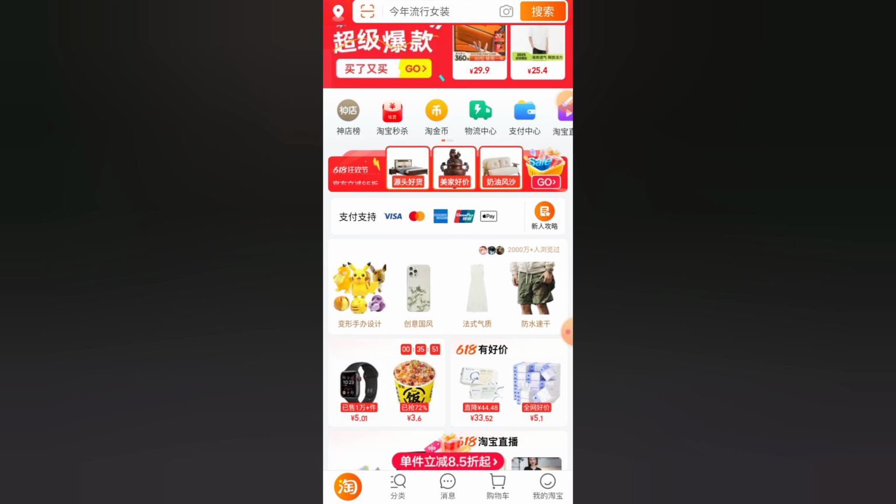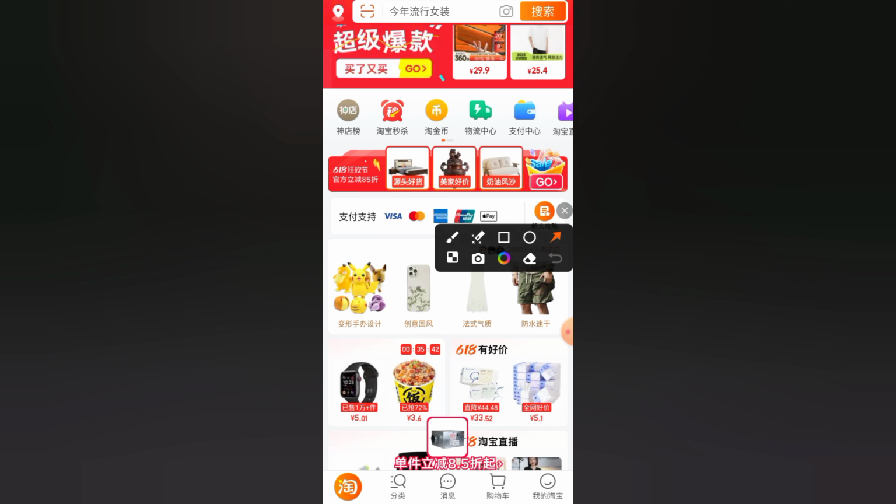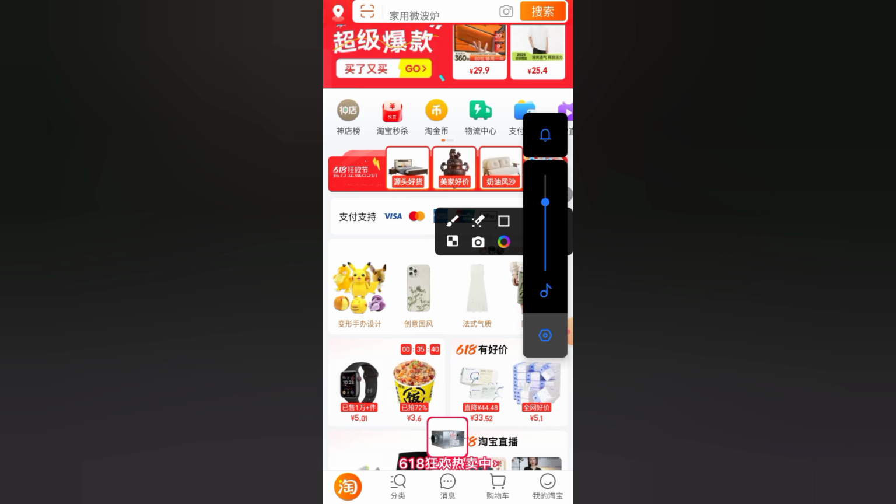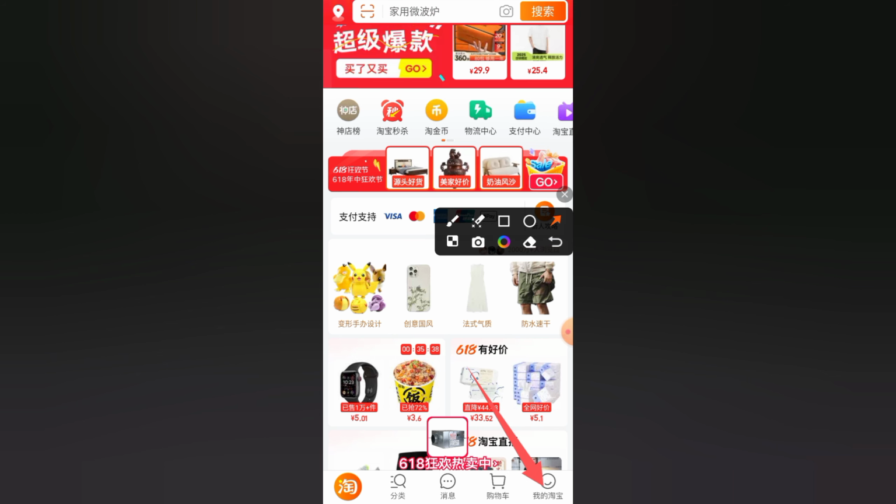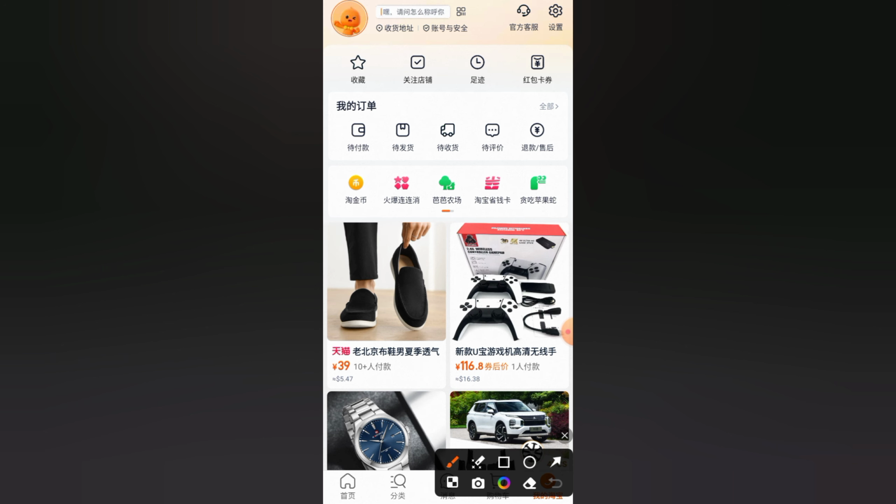In today's quick guide, I'll show you how to change the TaoBao app language from Chinese to English step by step. Let's begin. Step 1. Open the TaoBao app. First, open the TaoBao app on your phone. By default, the interface is in Chinese.